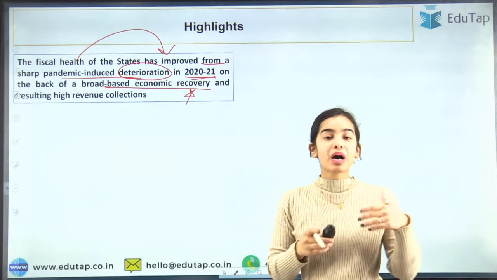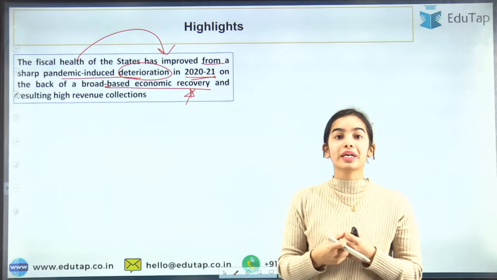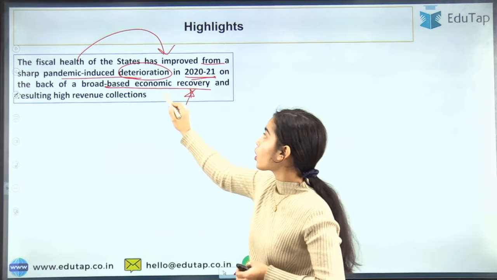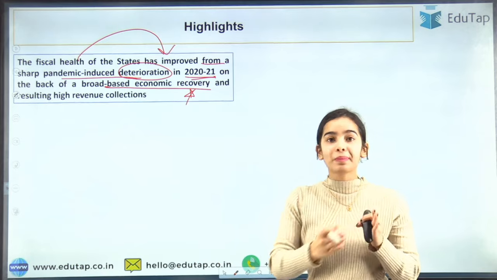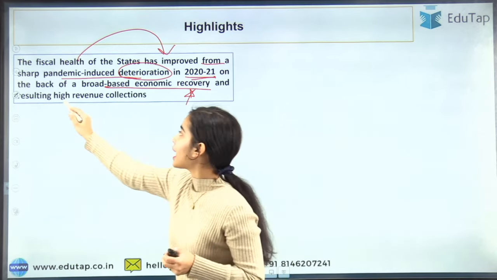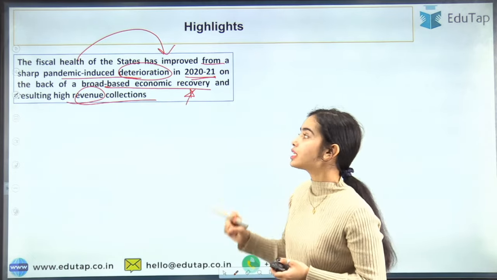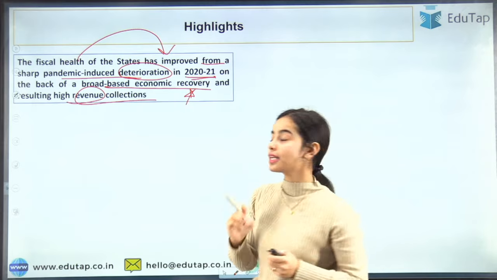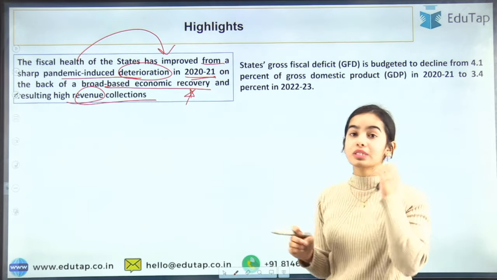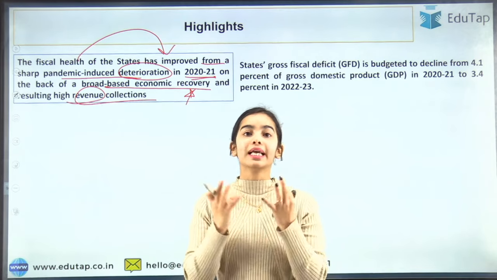We can see that the demand is increasing, the investment is happening more in the country, the credit growth is quite high. So we can see that there is economic recovery happening. The supply chain disruptions are also reducing in the country, resulting in high revenue collections. The revenue collections have also improved, and due to this, the fiscal health of the states has improved. Now coming to the state's gross fiscal deficit, that also tells us the fiscal health of the state.